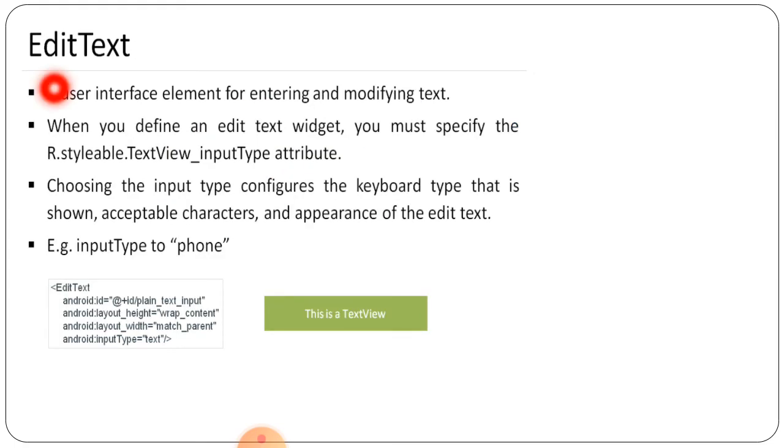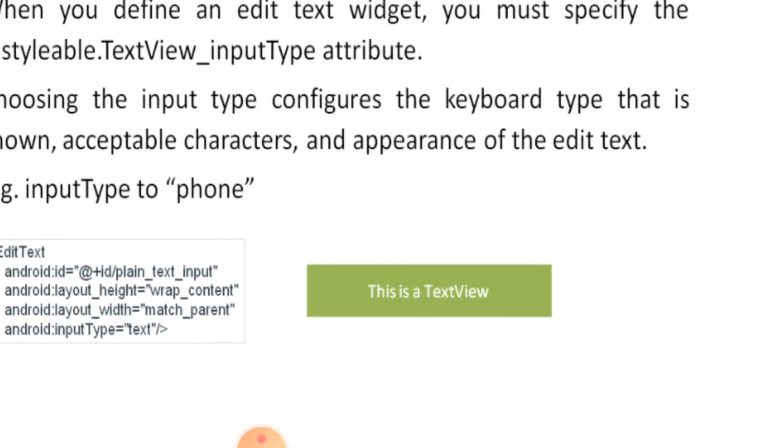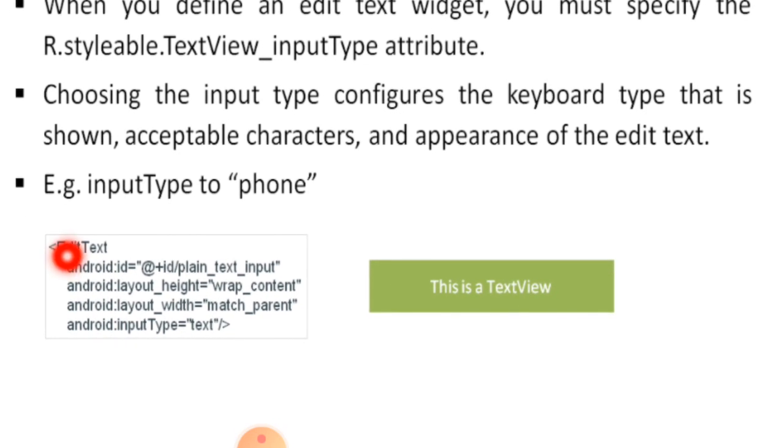Now edit text, that the user is able to modify that text. So entering and modifying the text, so that is the edit text part. So you can define an edit text widget, so that you must specify the R.styleable text view input type attribute, we can say. So this is the particular attribute that we are able to use here. यहाँ पे देखा, यहाँ पे ये दिस इनपुट टाइप एडिट टेक्स्ट के अंदर यहाँ पे इनपुट टाइप इज इक्वल टू टेक्स्ट लिखा हुआ है. तो टेक्स्ट को हम लोग इस तरीके से एडिट कर सकते हैं.